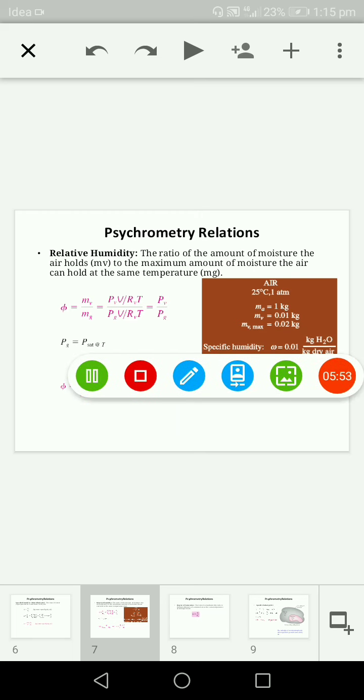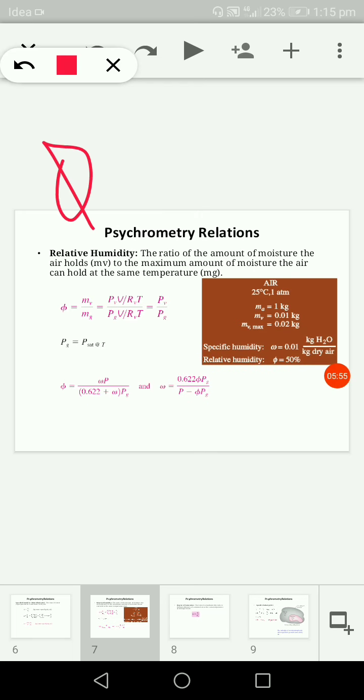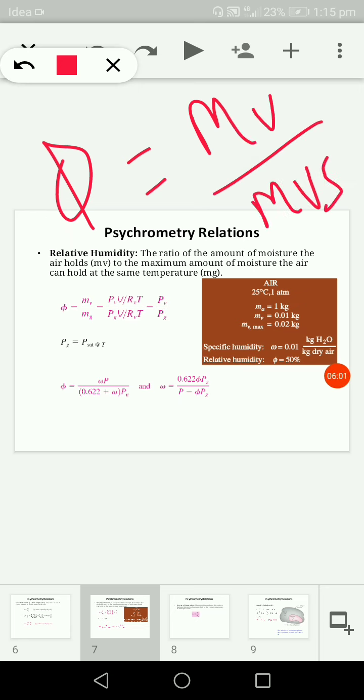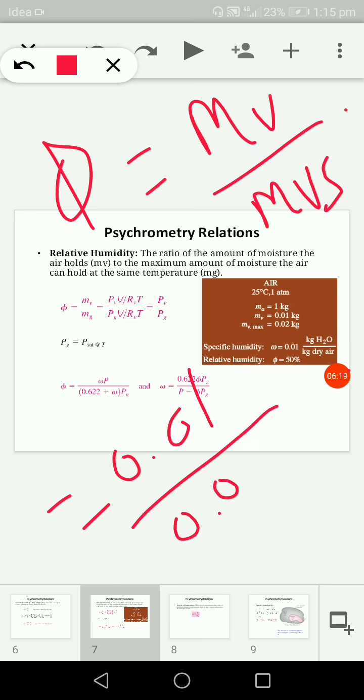Now next is the relative humidity. Relative humidity is nothing but the ratio of the mass of water vapor to the mass of water vapor in a saturated condition at the same temperature. When the air is unsaturated, the amount of water vapor present in air is 0.01, and when it is in a saturated condition it is 0.02, meaning at this particular temperature it will hold that much.